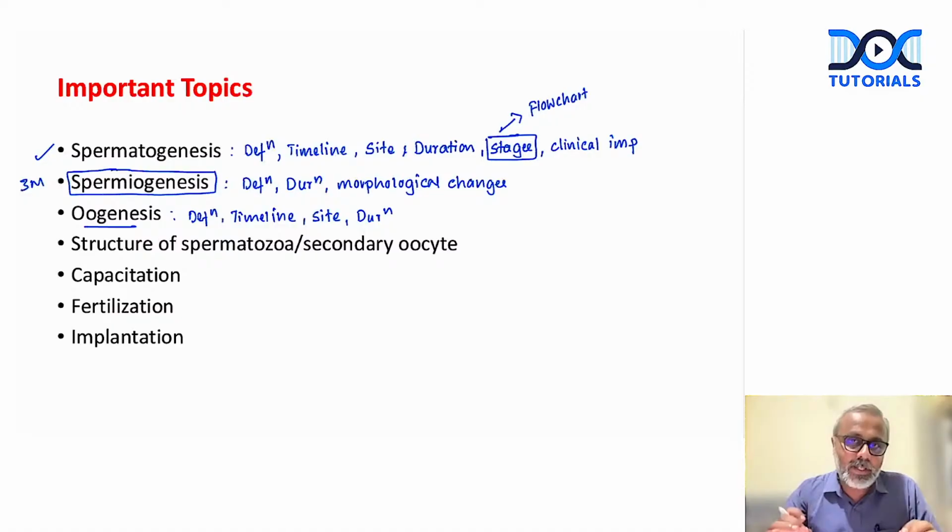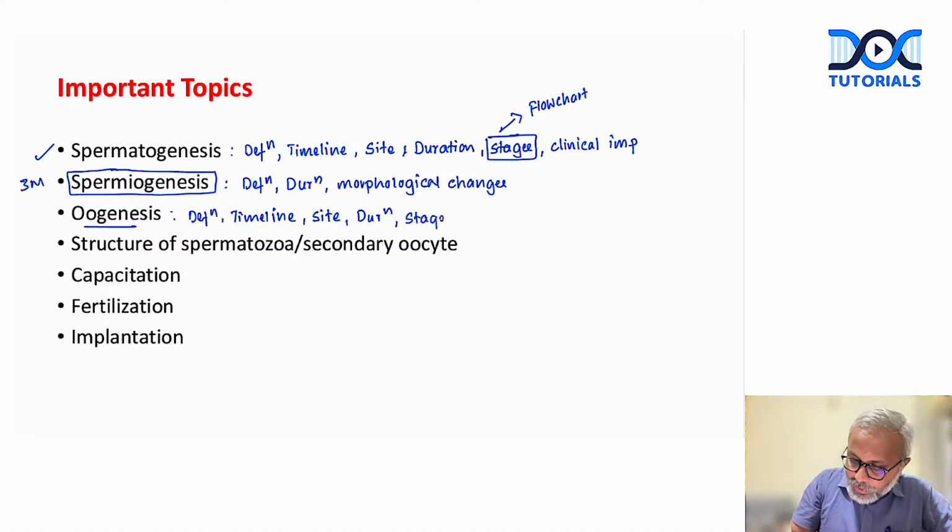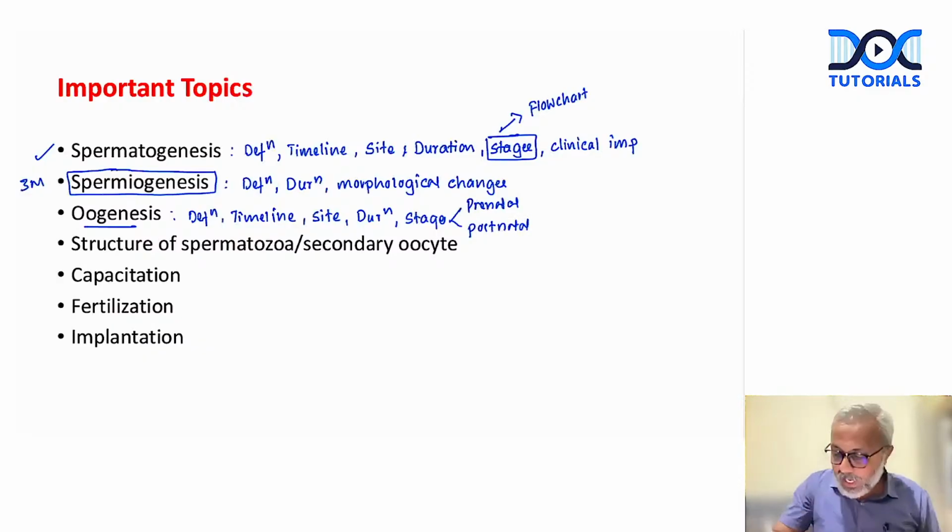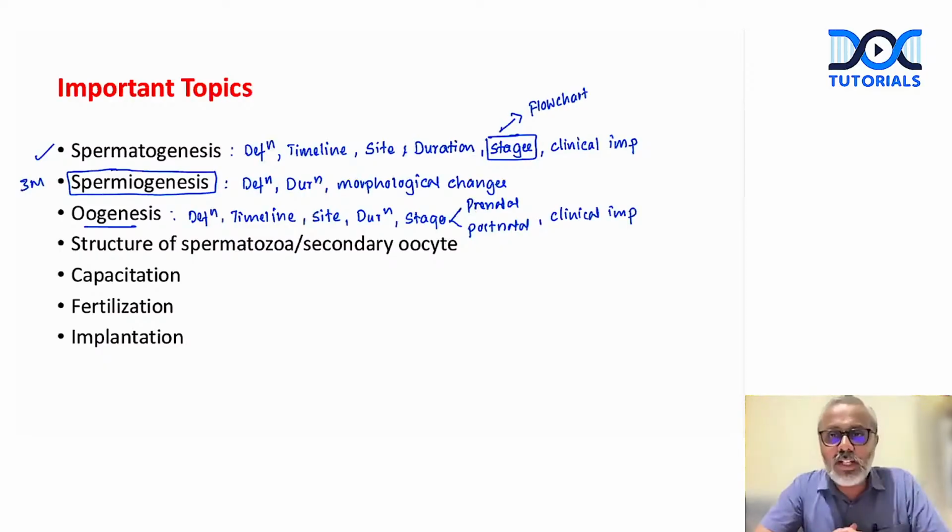This is the peculiarity. Then in the stages, we mentioned 2 stages. What are they? One is prenatal and the other one is postnatal. So we describe it using a simple flow chart. And then again, of course, we talk about the clinical importance. So this is how we need to structure the answer for the oogenesis process. Again, as I said, a very important 3-marker.